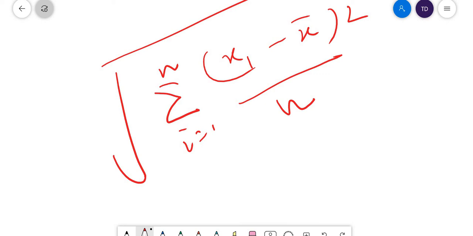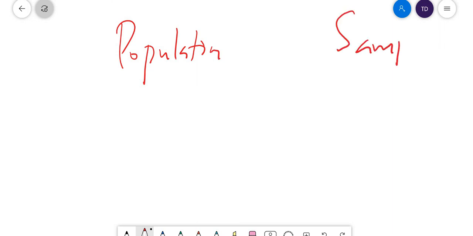And one more thing you need to understand, there are two types of standard deviations. One is the population standard deviation and the other is the sample standard deviation. So we have population and sample. We have a separate video on that. Please watch that. You please understand these terminologies. These are all really important.